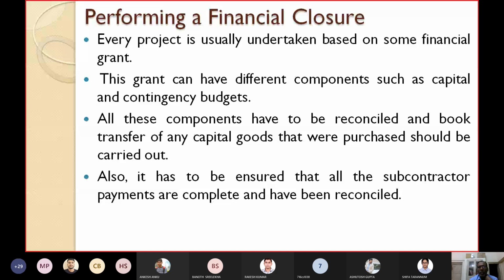Also, it has to be ensured that all the subcontractor payments are complete and have been reconciled. If you have given some of the tax to the subcontractors, their payment is over, and that has been reconciled in the records.